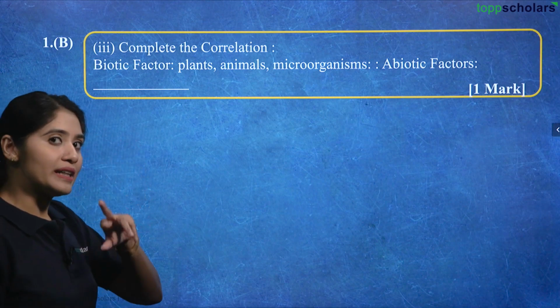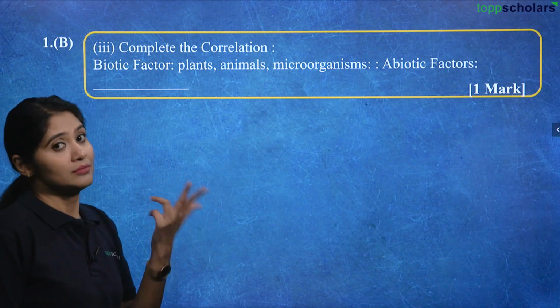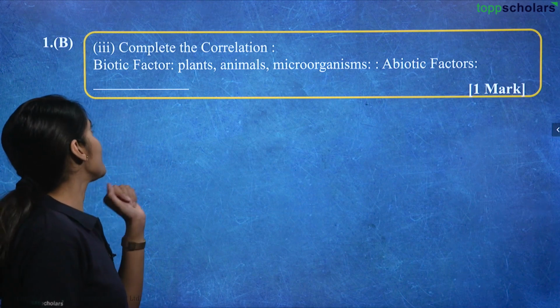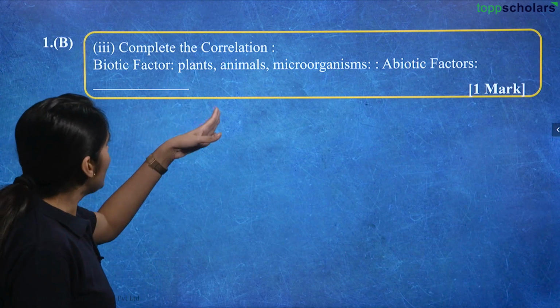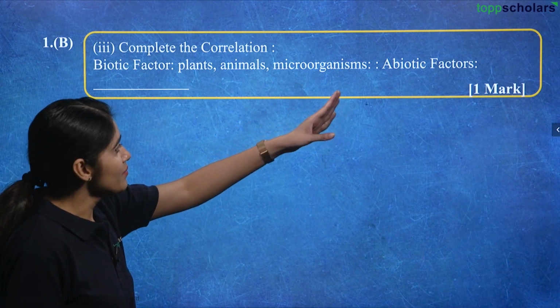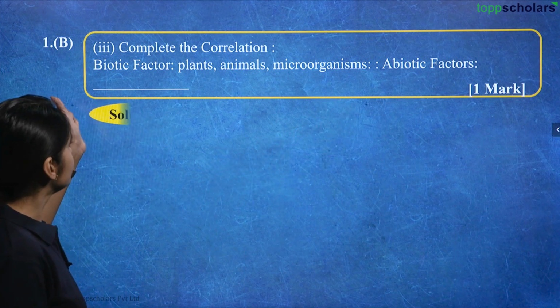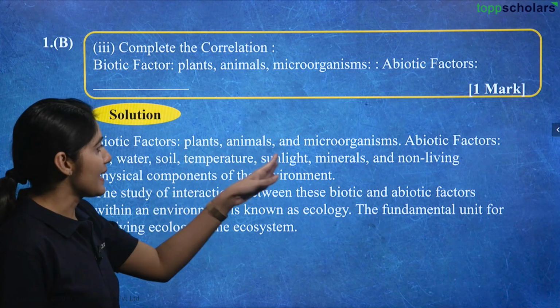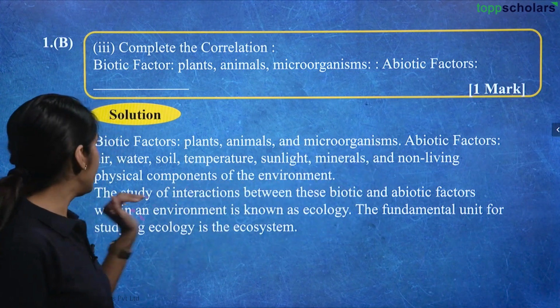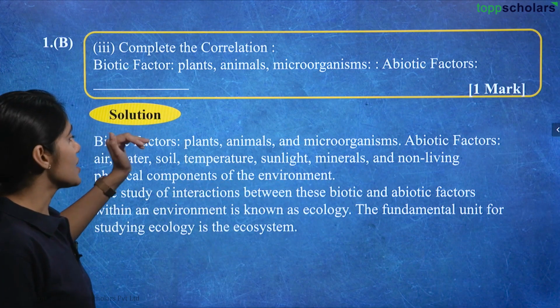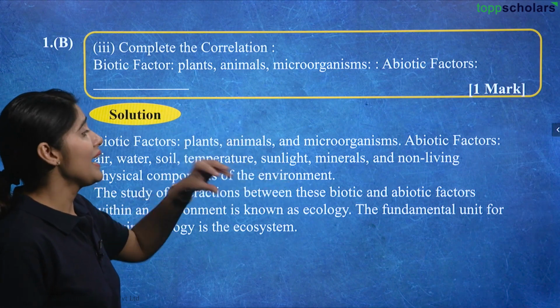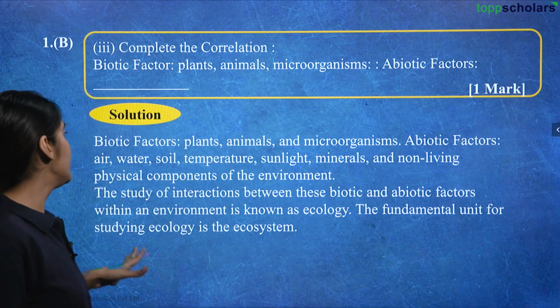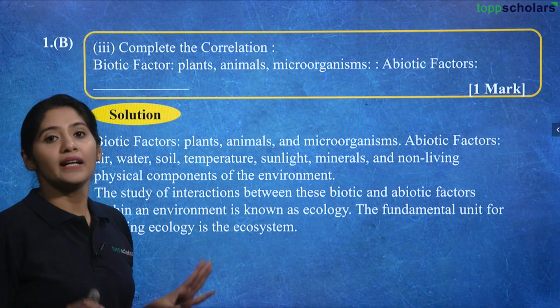Complete the correlation. Okay, so we have to now look at the correlation. Biotic factors: plant, animal, microorganism. Abiotic factors would be, so let's look at the solutions. Biotic factors are plants, animals and microorganisms. Abiotic factors would be air, water, soil, temperature, sunlight, minerals and other non-living physical components of the environment.